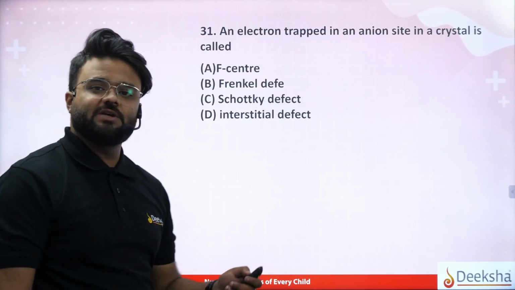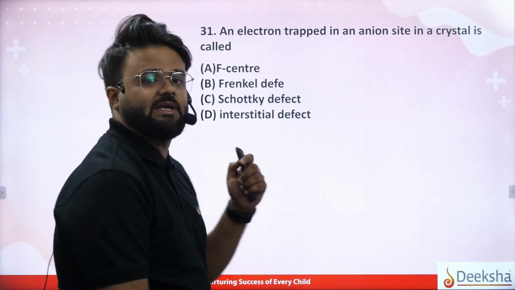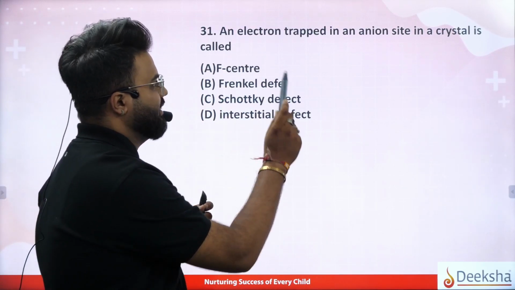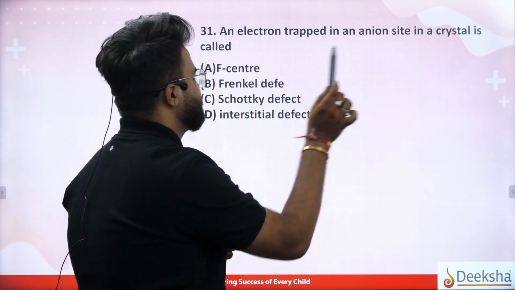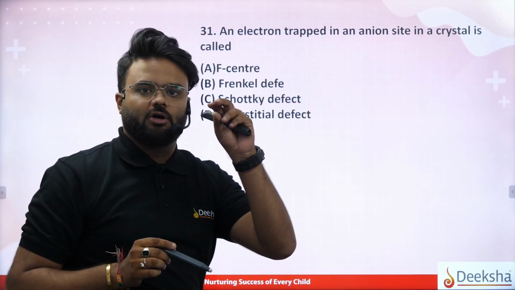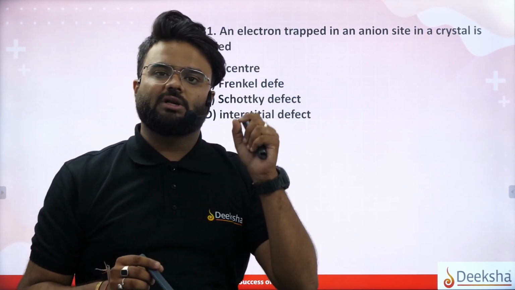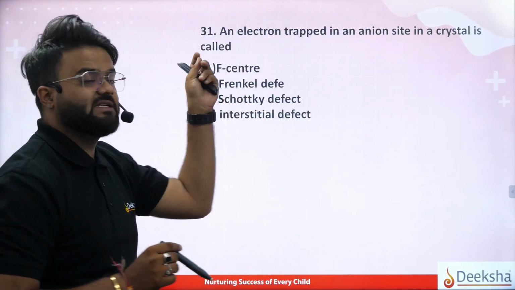So coming back to question number 31. Question number 31 says an electron trapped in an anion site in a crystal is called? An electron that is an anion is trapped in a crystal. So what is it called? See here, it is trapped.